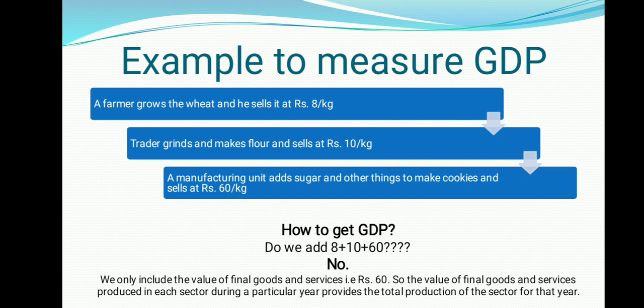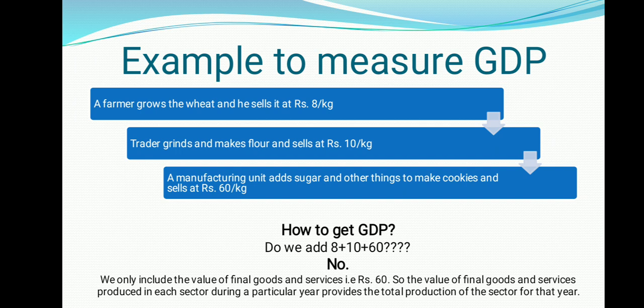Once the farmer has already charged his 8 rupees to produce this wheat, if we add it again, then what was the use of taking all those 8 rupees? And finally the trader, when he bought it, is also taking 2 rupees, and afterwards it has become 60 rupees per kg of cookies.